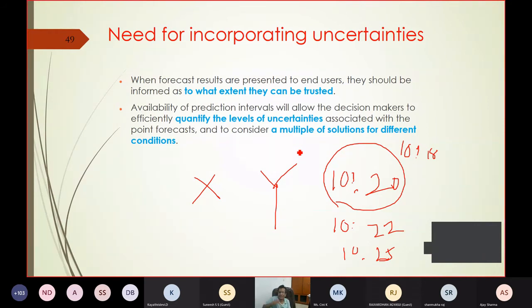But my decision making is based on your forecast. You forecasted 10:20, so I will definitely reach at 10:20, but the bus has gone, it has arrived at 10:18. Or I have to wait up to 5 minutes, until 10:25. So now this problem may not be important for the bus stop, but it is very important nowadays, particularly while we are making the forecasting of the power production from renewables.